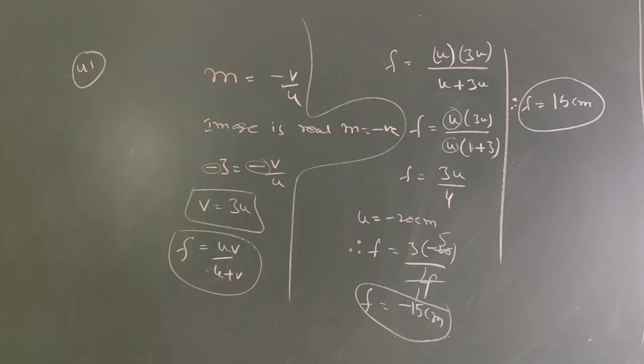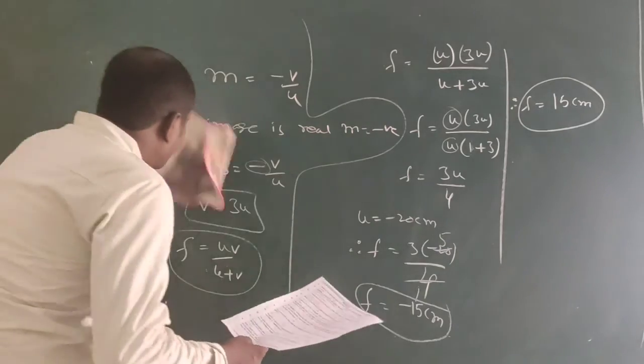Next one, 42. With a concave mirror, an object is placed at a distance of x1 from the principal focus on the principal axis. The image is found at a distance equal to x2 from the principal focus. The focal length of the mirror is?